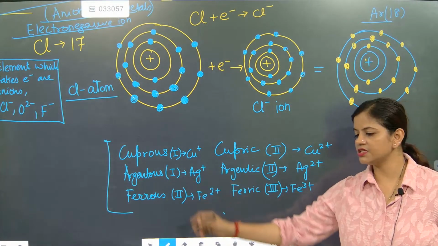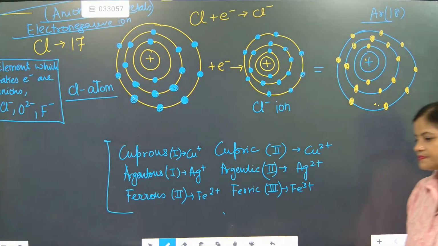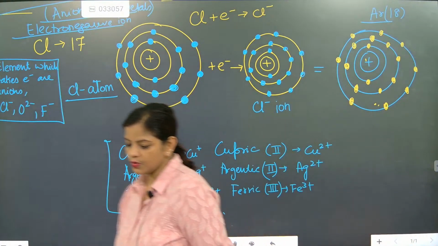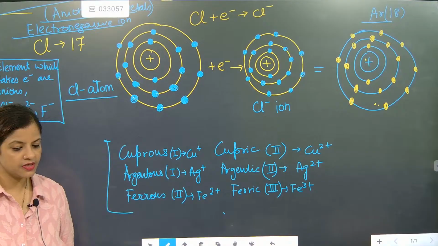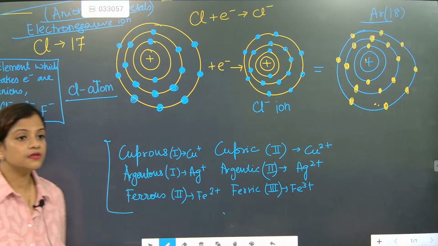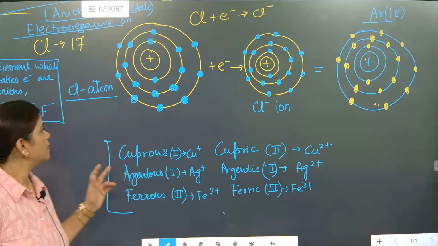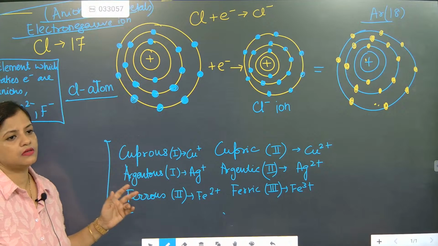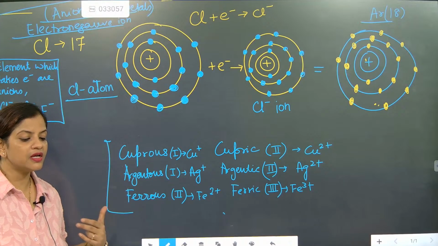Cuprous, Argentus, Ferrous. Done? Cuprous, Argentus and Ferrous. The symbol of mercury is Hg.